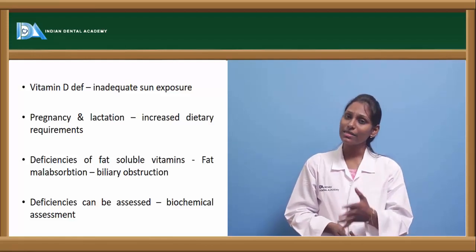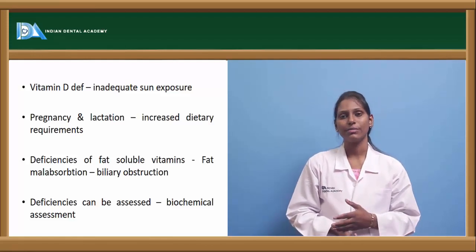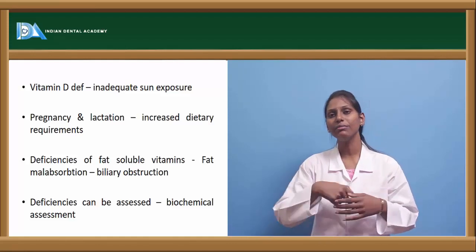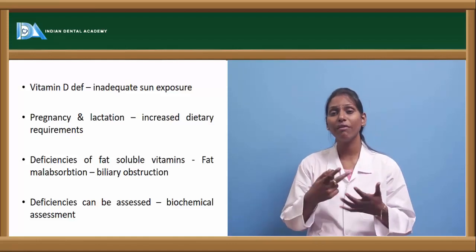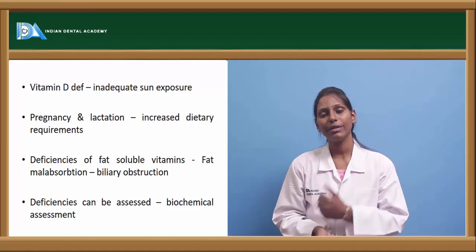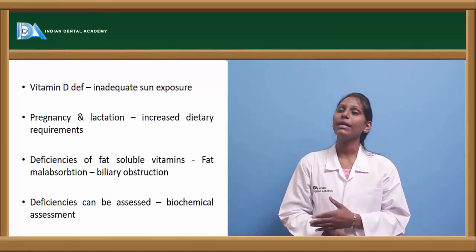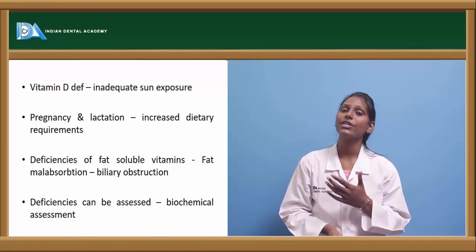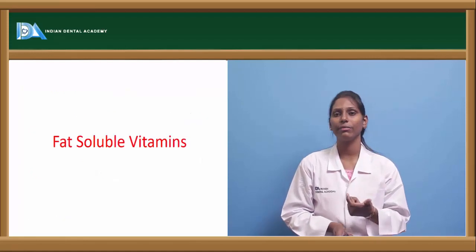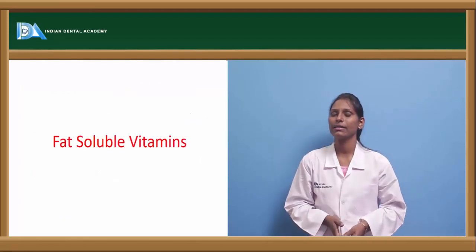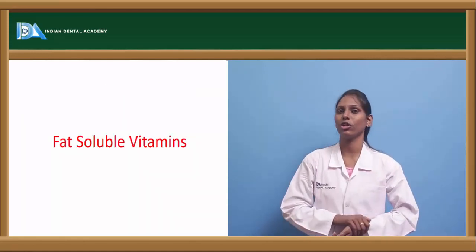Deficiencies can be assessed by various biochemical assessments. So how do we actually know which vitamin is deficient? This can be done with the help of biochemical assays which are usually present for that particular vitamin. Okay, so now let us see avitaminosis of fat soluble vitamins.